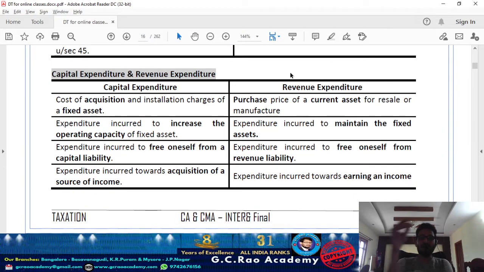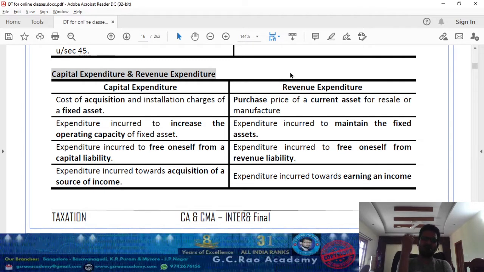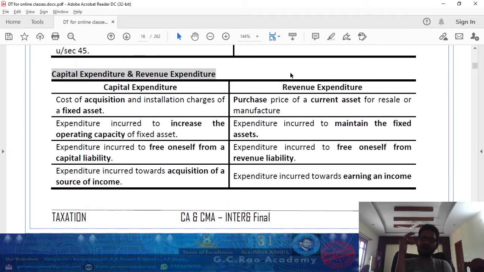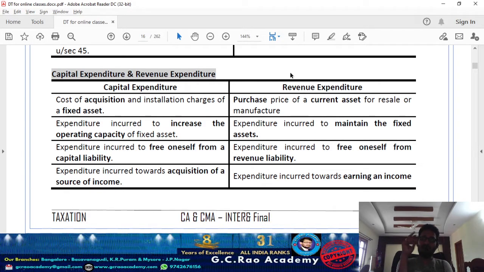Now look at capital expenditure versus revenue expenditure. The acquisition cost of a capital asset is a capital expenditure, which is eligible for claiming depreciation or deduction. Expenditure incurred to increase the operating capacity is also capital. Any subsequent expenditure on a capital asset which enhances the revenue generating capacity of an existing fixed asset: I had a one-floor building and I spend another 30 lakh constructing one more floor. After construction of the second floor, the revenue generating capacity of the fixed asset will increase. So the 30 lakh I spent is a capital expenditure.